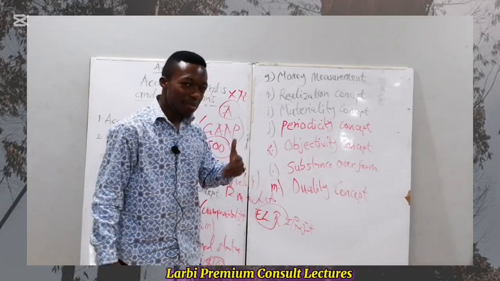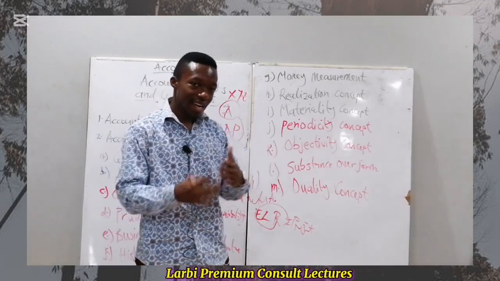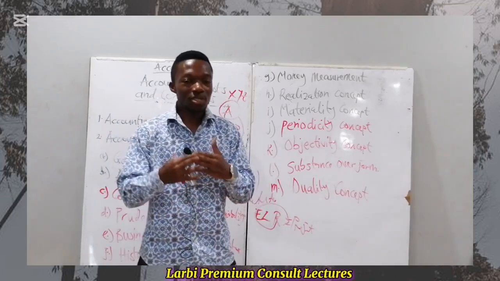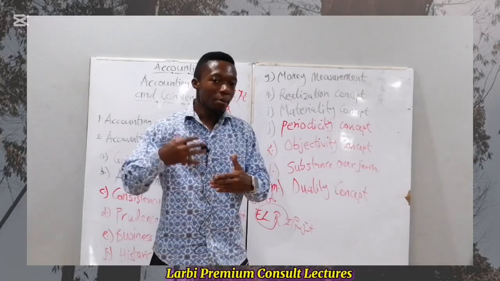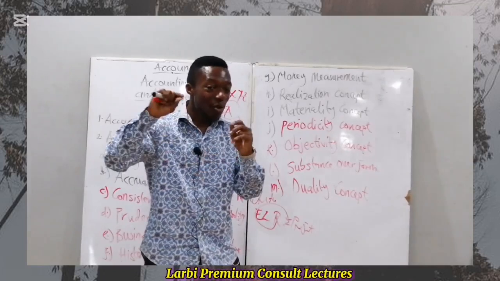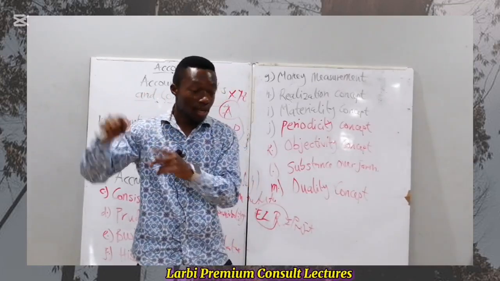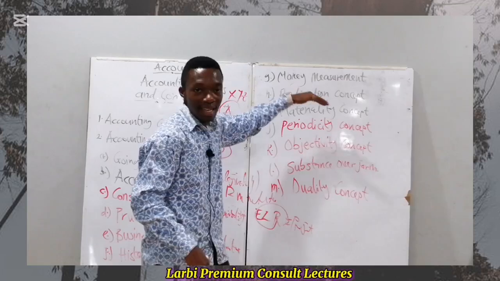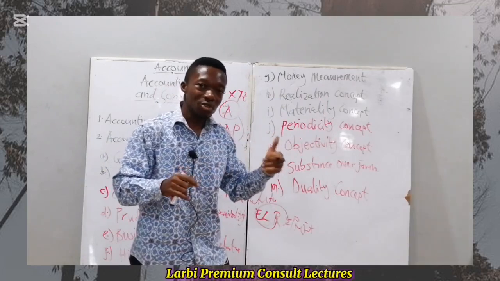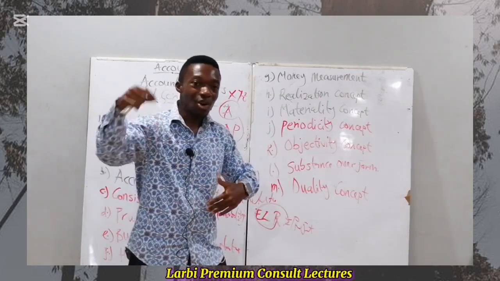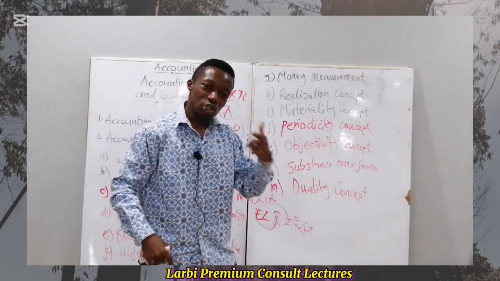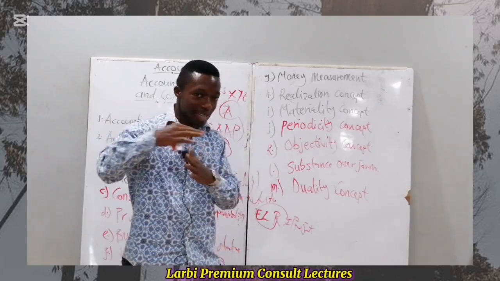Back to the money measurement concept. The name is what? Money measurement concept. If you remember, in our discussion of the definition of accounting, we said that accounting is a process of what? Identifying, measuring, recording, and communicating of what? Economic events quantified in monetary terms. So under money measurement, it is saying that when it comes to recognizing any transaction in the books of account, or on the financial statement, we only recognize transactions that have a monetary substance. That's coming from the definition of accounting.